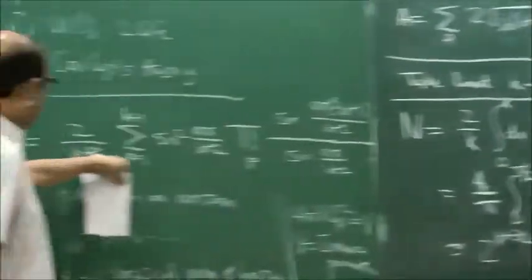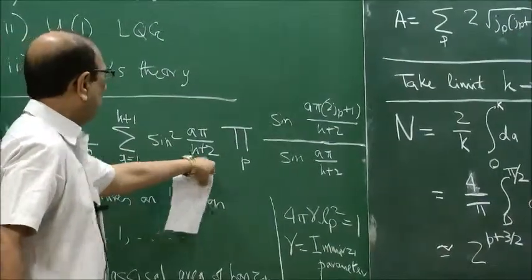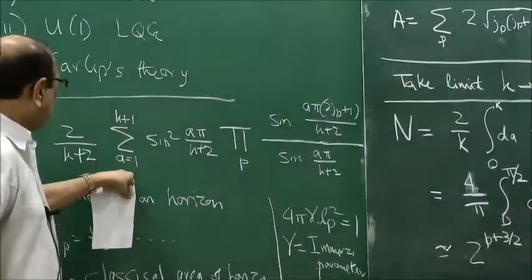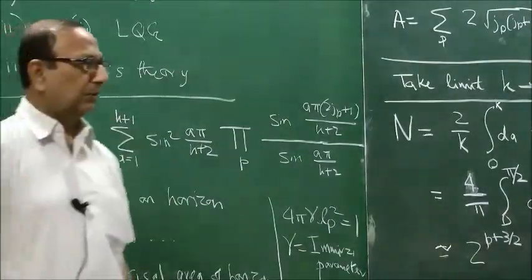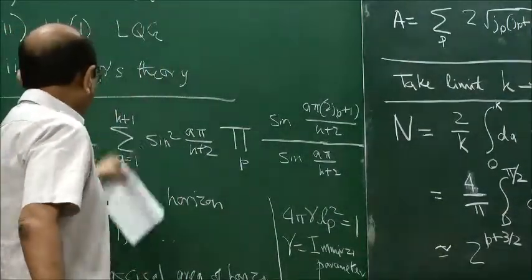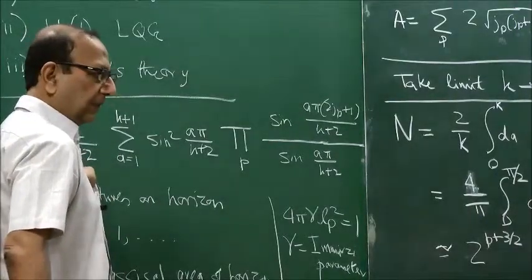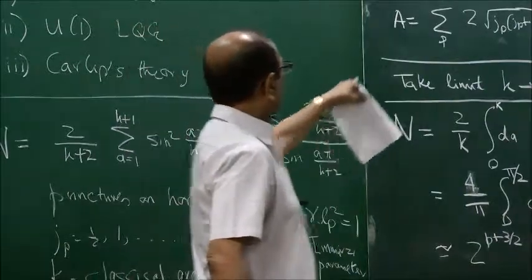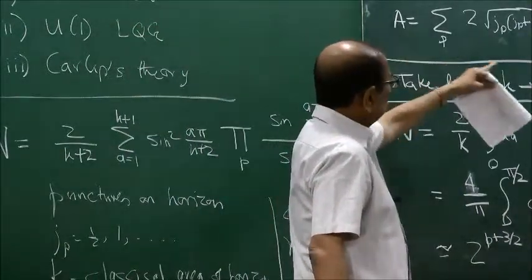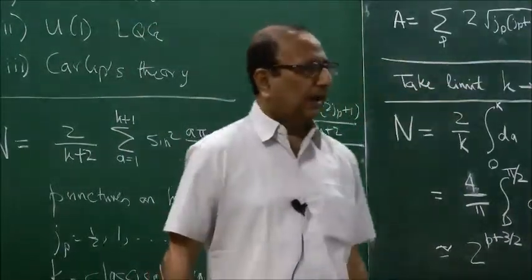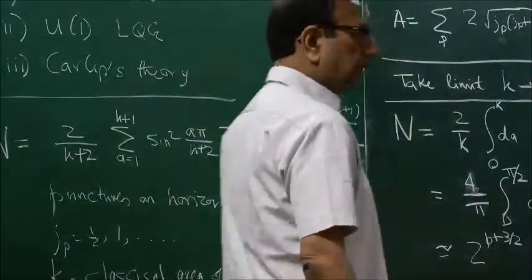It appears in K plus 2, and this sum of this K plus 2 appears in many places, and the sum over A goes from 1 to K plus 1. That is how this K arises. This K is the same as the classical area. So this K is the classical area of the horizon, and this A, which is proportional to P, is the eigenvalue of the area operator.